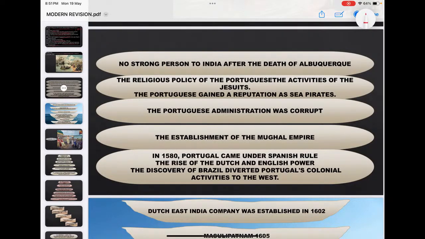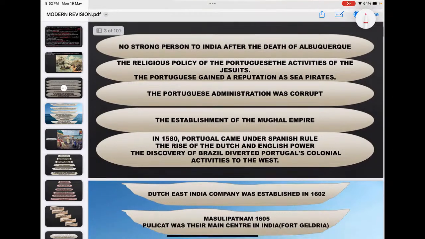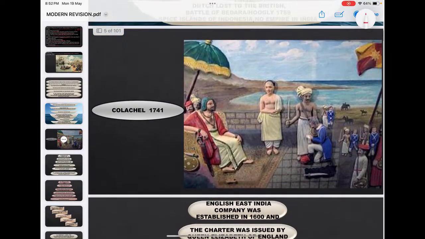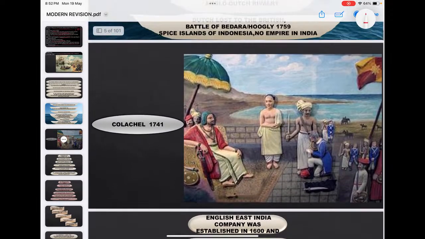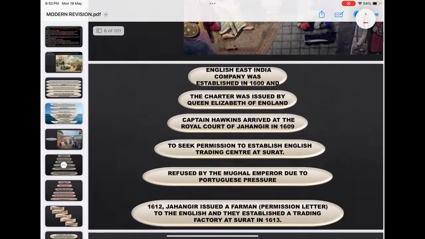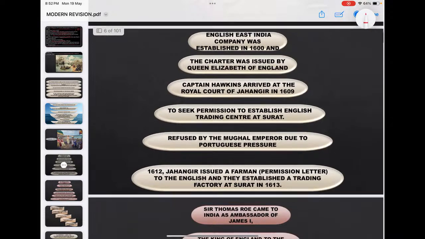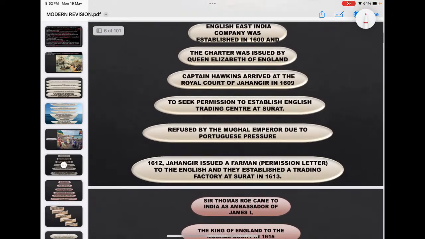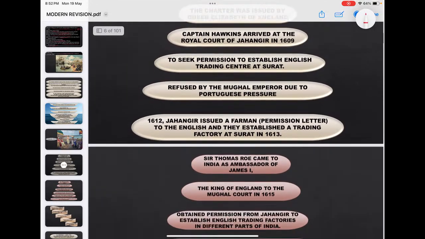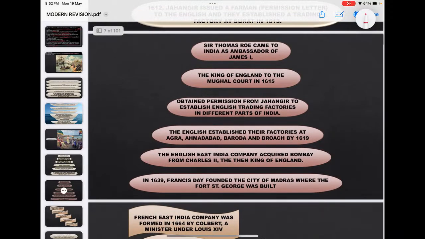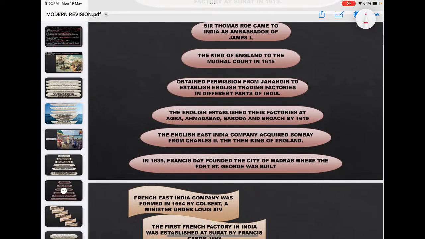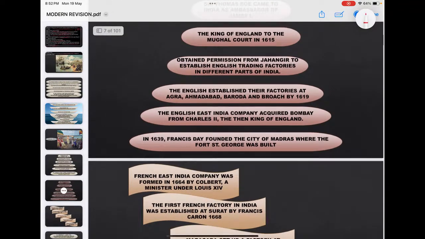eventually the Portuguese failed, with the establishment of Mughals. Then comes Dutch. There is a Colonial battle, the first ever Indian ruler to defeat Europeans. Then British East India Company by 1600 Royal Charter Act. Then different European ambassadors came to the Mughal court seeking permission to start factories over here. And eventually, Thomas Roe's arrival, then permission for factories.